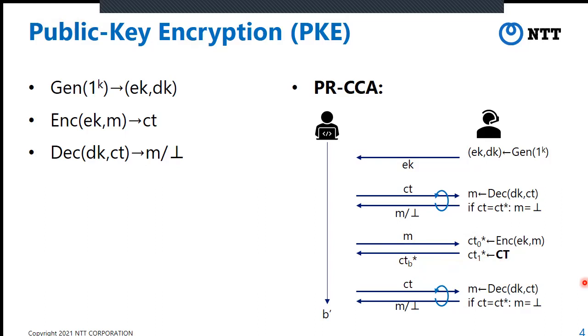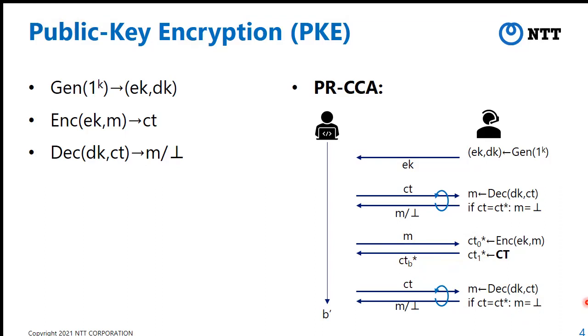Then the adversary again can use the decryption oracle freely. But if it sends CT star, then it will receive bot. Then the adversary outputs B prime as its guess of the challenger's hidden bit B. We say that the adversary wins if B prime is equal to B. And if the adversary can't guess this B, then we say that the public key encryption is pseudo-random CCA secure.